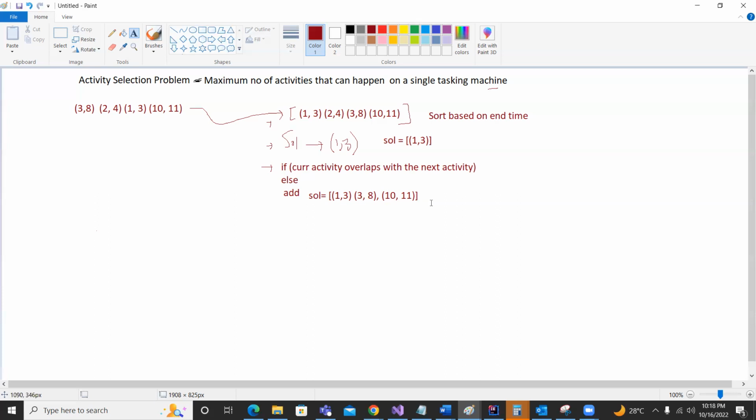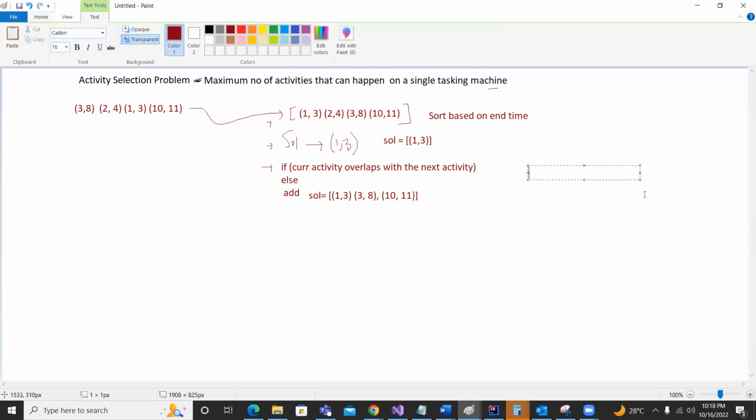If we try to write the activity function, how can we name it? Get number of activity. Let's see how the code will look. First of all, the array is going to be an input. We are writing pseudocode, definitely. So this is an input array, and we are taking a comparator, which is written by us.